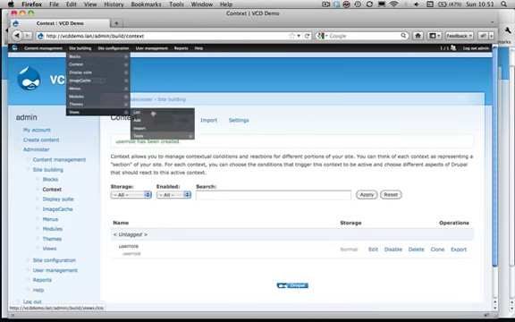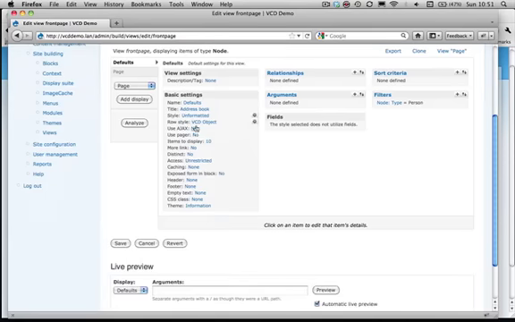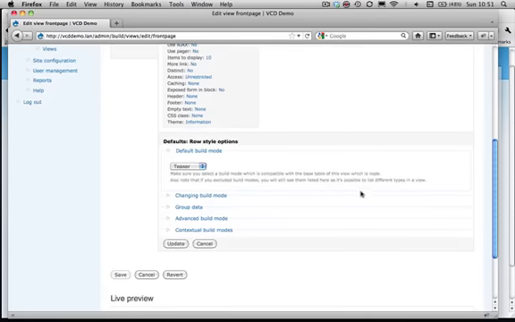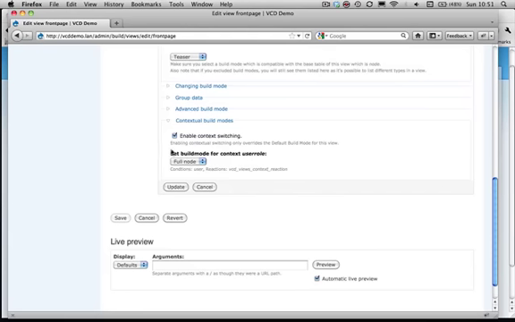Now let's go back to our views list, back to our front page view, the VCD role style plugin. Let's click on the settings tab here, and then let's go back to our contextual build modes. When we click this open, we see that there is a new option here, set build mode for context user role. We see our conditions and we see the reactions which are going to be triggered when the conditions are met. So what this does is, when the conditions in the context module are met, this build mode is going to be used to display the content within our view.